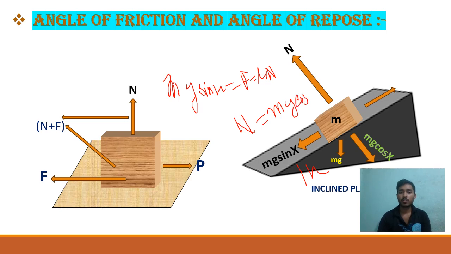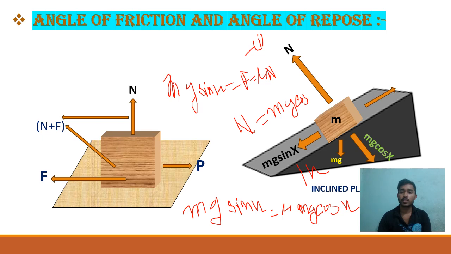So if we put the value of n in the first equation, then we will get that mg sin x is equal to mu into mg cos x.